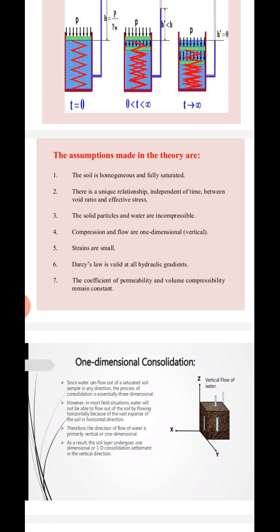Next, compression and flow are one dimensional. Next, strains are small. And the sixth one is that Darcy's law is valid at all hydraulic gradients. And the last one is that the coefficient of permeability and volume compressibility remain constant.